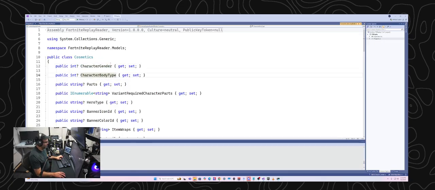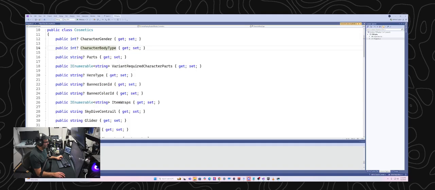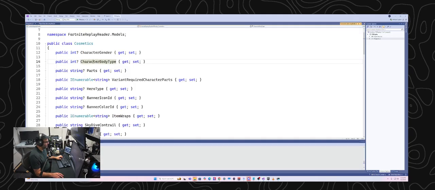But I don't know why that is, but there could be situations where they're using the same data model. Actually, I guess probably the reason is it's the same protocol they use for when you go into your locker and configure stuff. In that case you would be able to set these things, but obviously not in game and whatnot.